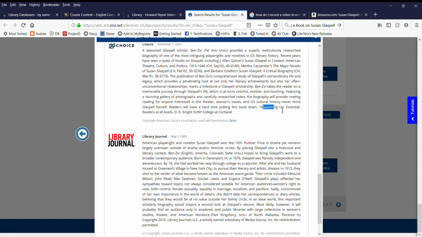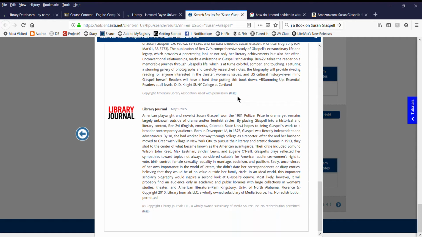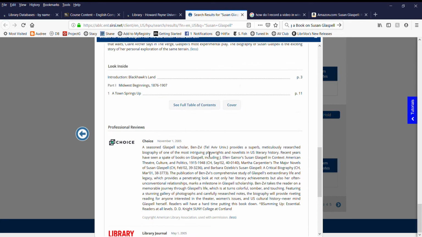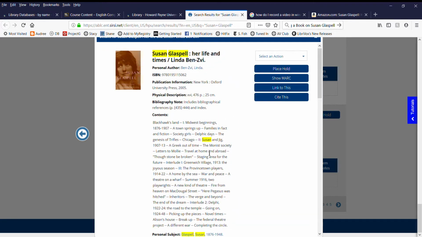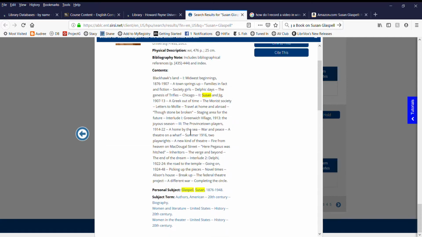And look at this, summing it all up, essential. It's essential for libraries to purchase. So that's a high testament to the quality of this book. So we've got about 5 out of 7 criteria. This is a high credibility source. Honestly, the Library Journal thing here says it's an important scholarly biography, so that endorses it. Honestly, to do the paragraph in Essay 3, there's probably enough information right here to do the paragraph on Essay 3.